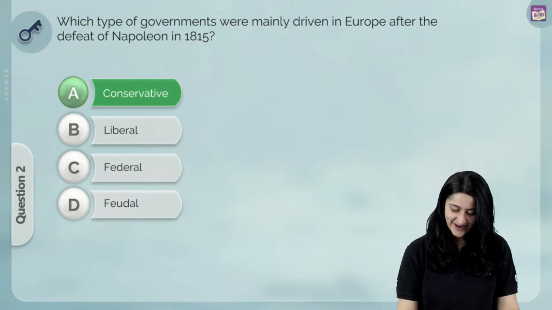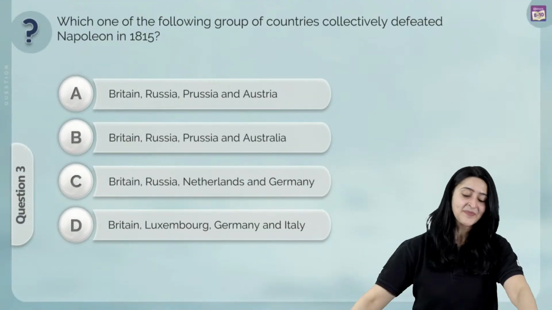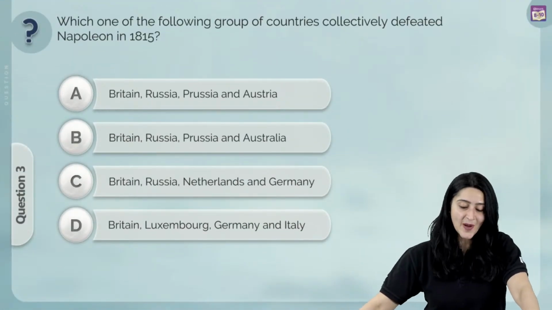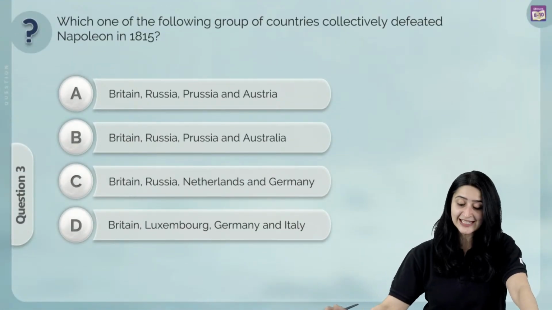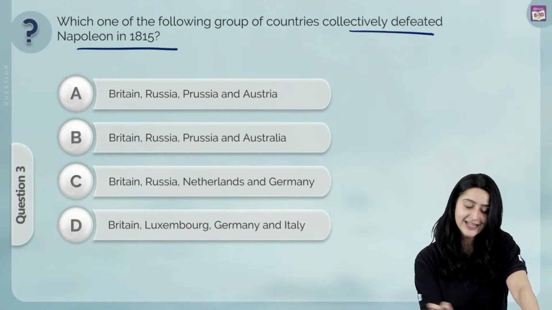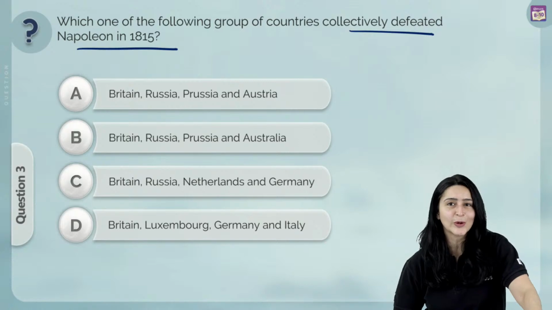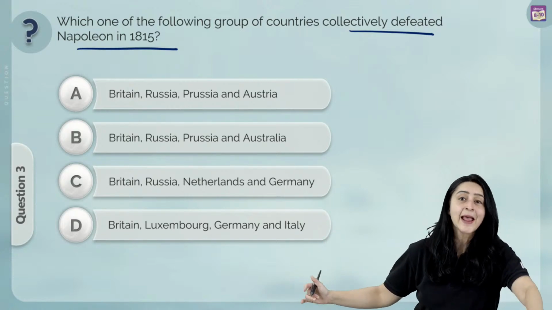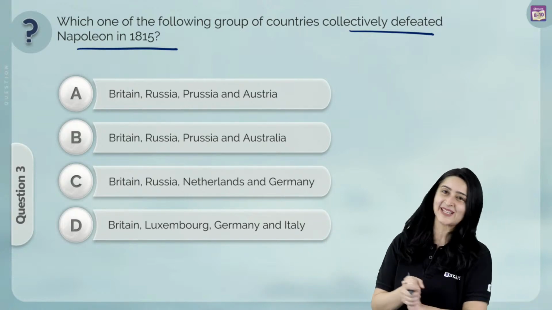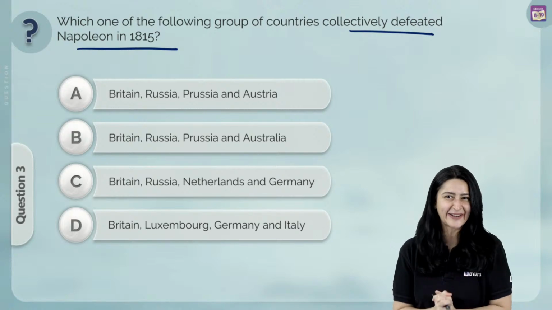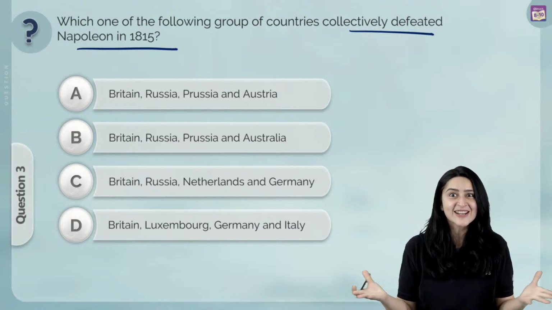All right, let's move on to our next question, which says, which one of the following group of countries collectively defeated Napoleon in 1815? A, B, C, or D? I'm not going to go through all the options. You can see it on screen. But I'm very, very excited because this was actually a question that we did cover in one of our live sessions, and it actually came in the exam.